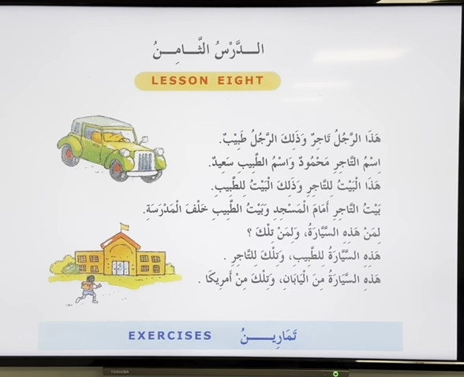Good, mashallah. Now in the second sentence, we have a bit of a twist here. Ismu tajiri Muhammadun. Ismu tajiri. So where is our mubtada here?